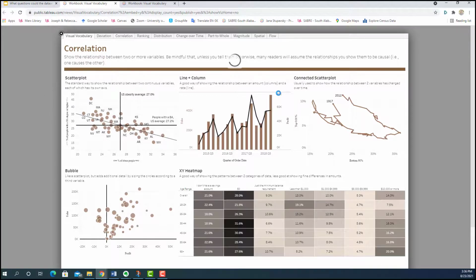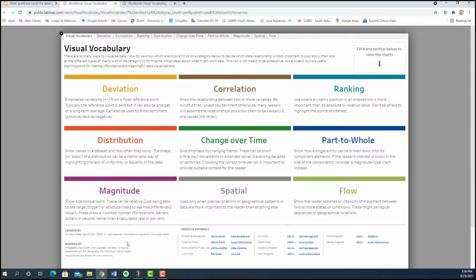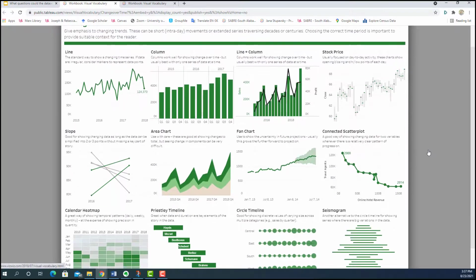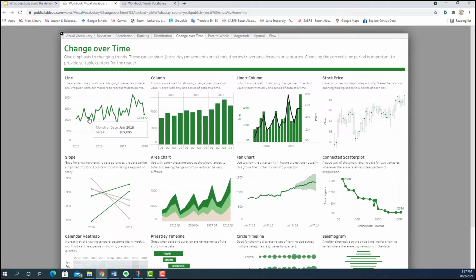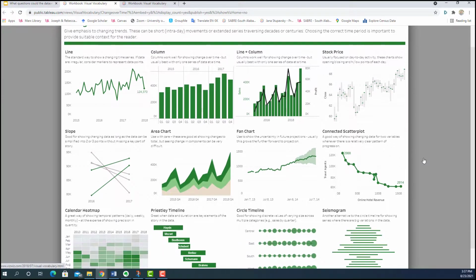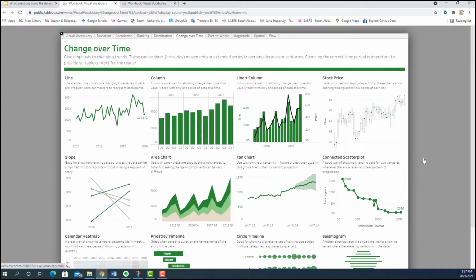Visual vocabulary was inspired by Financial Times graphics, and here you can pick the type of scenario that you try to address. So we talked about change over time earlier. With a when question, you can click here and you can see all sorts of alternatives to a traditional timeline that could help address a time-related question in this case.